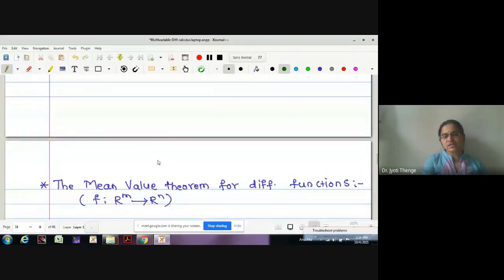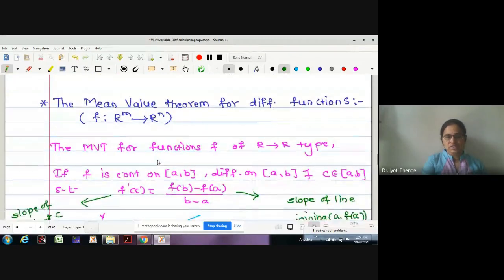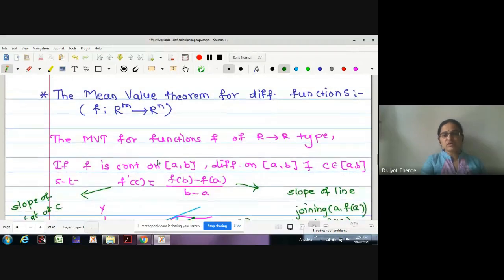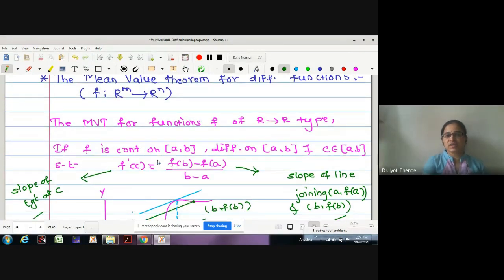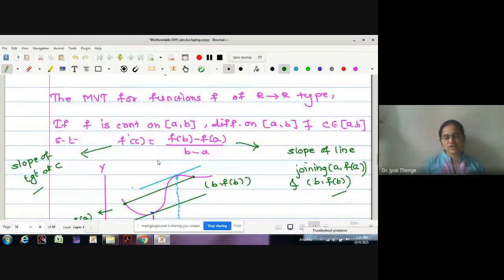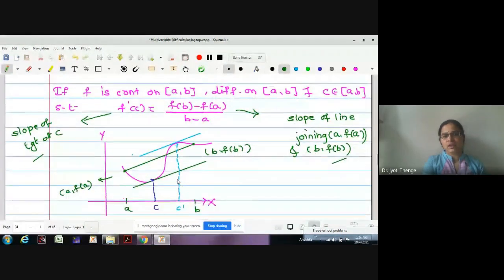Later we started to understand the mean value theorem. We want to find it for multivariable, multivalued functions. Before that, we wrote the mean value theorem for functions of one variable, real valued type, and I also told you the geometrical interpretation.